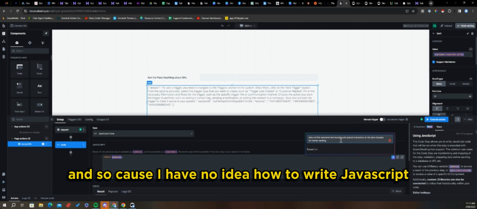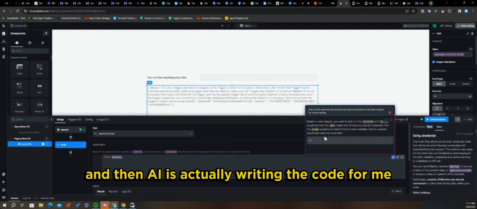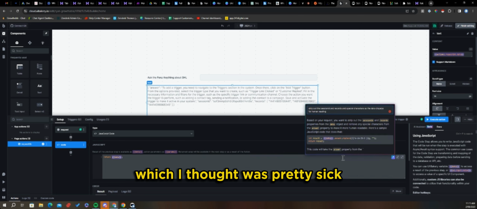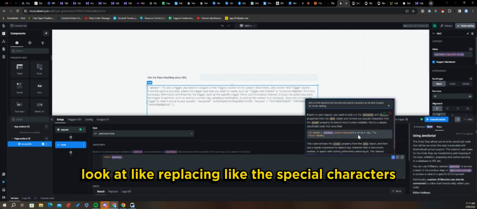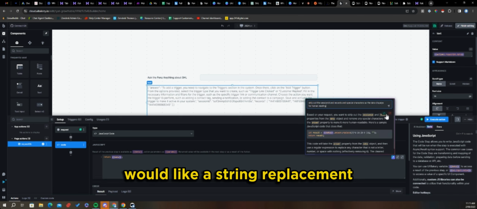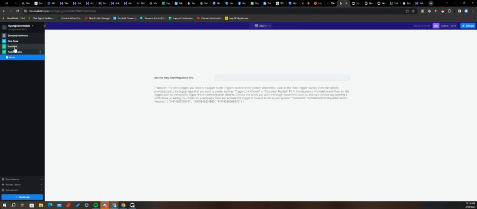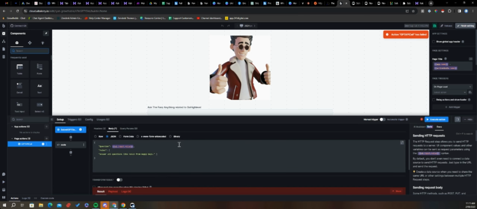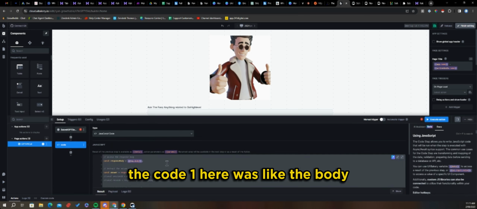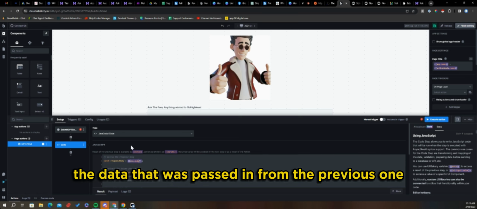Because I have no idea how to write JavaScript, I just typed in something like this, and then AI is actually writing the code for me, which I thought was pretty sick. So you get it to look at replacing the special characters with a string replacement. Anyway, I ended up with something that looks like this. So if we go and edit the app, the code one here was like the body. It declares a constant called response body, which was the body of the data that was passed in from the previous one.